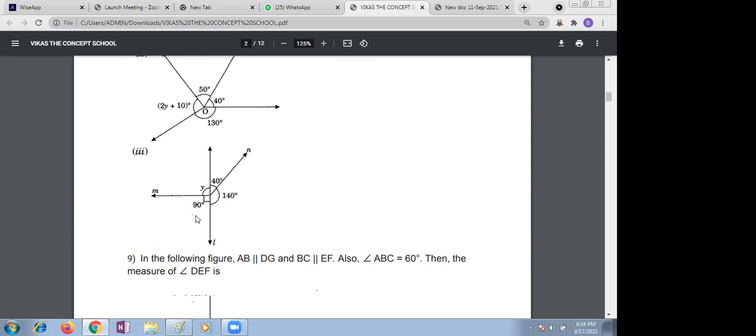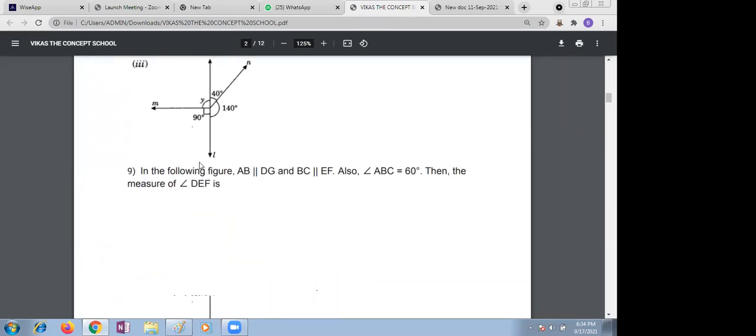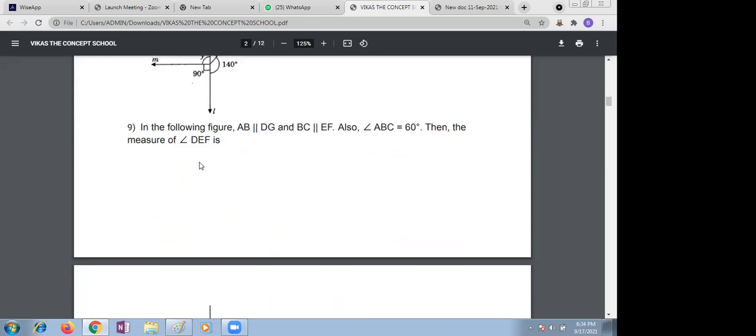What is y? Ma'am, y will be 90 degrees, ma'am, because it's a right angle. Why? This is a right angle. Right. Much of time you are taking. Raghav, please read this question and give the answer.